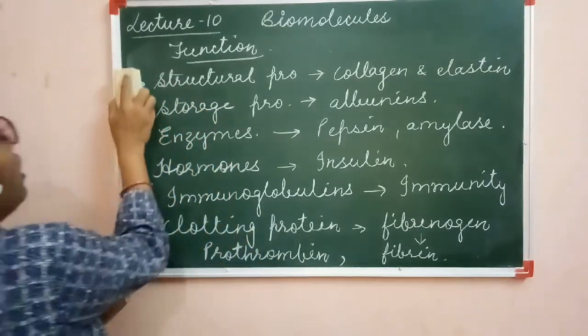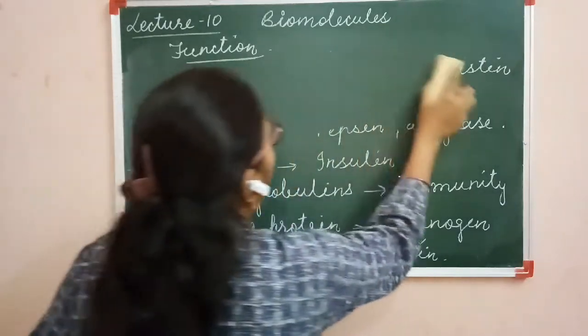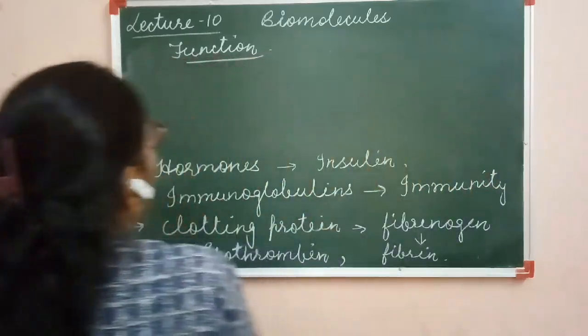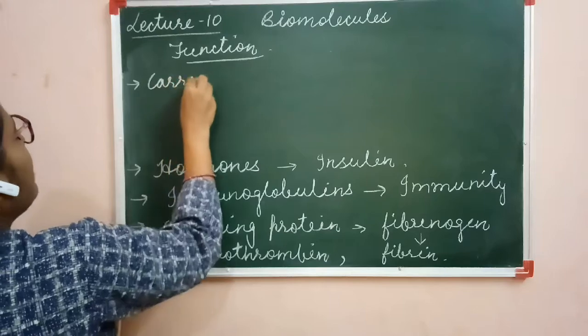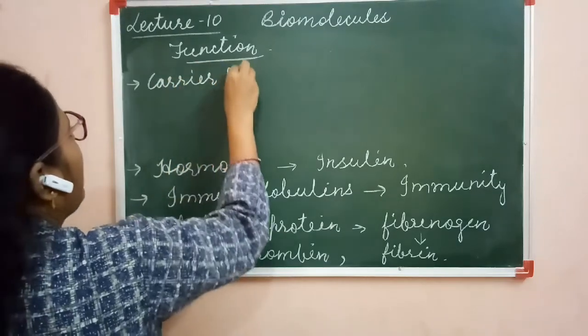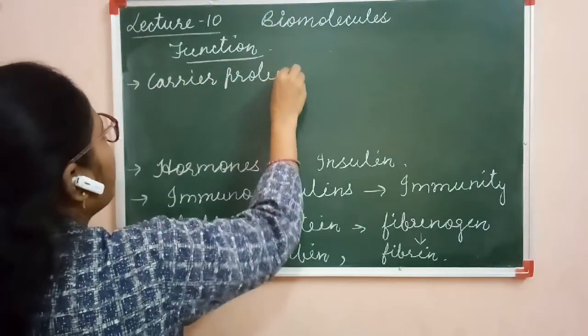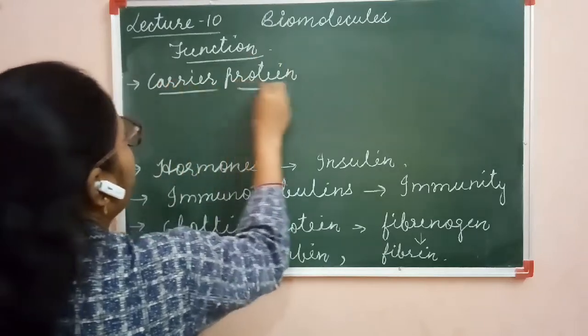Next one is carrier protein. Clear? Another function of the protein is as carrier protein. These carrier proteins are helpful in the process of facilitated diffusion.